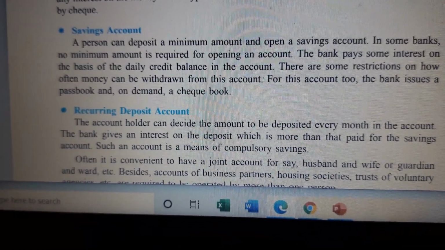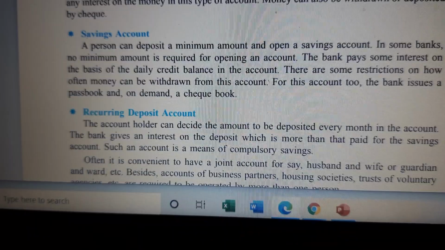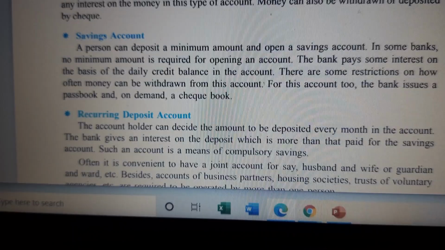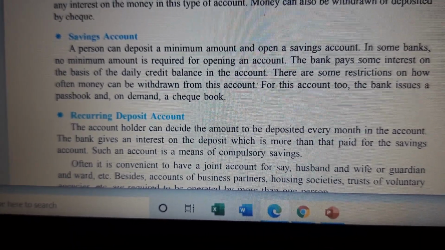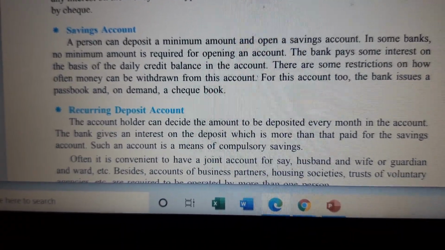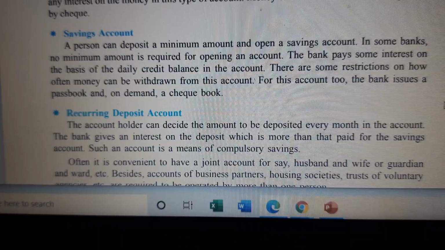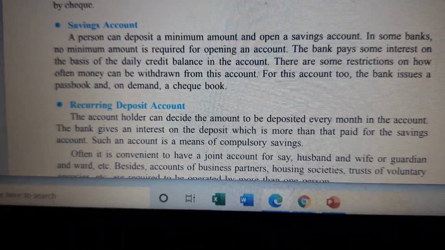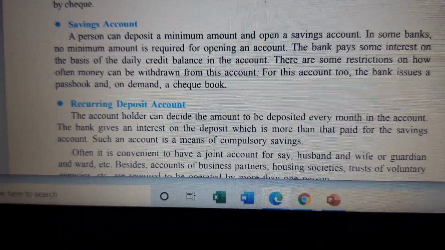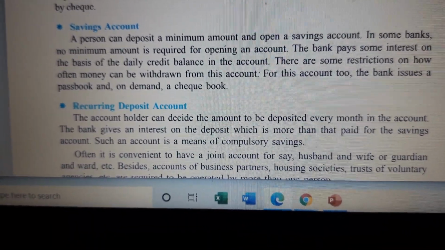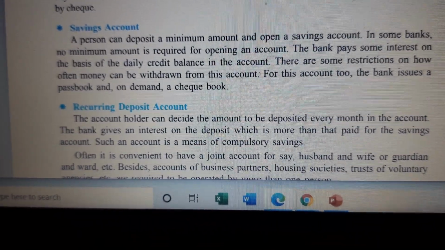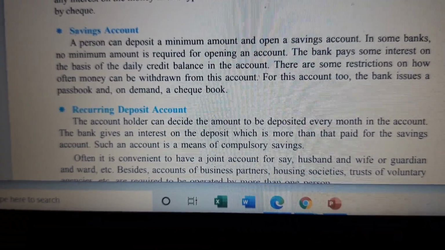Now this savings account, when we deposit an amount, children, the bank utilizes that money to give to other account holders, when they require a loan for a house or for a shop or for various other purposes. And the bank gives us some interest for keeping money in the bank, okay. On a daily basis, it depends on how much is your balance in the account. If you keep removing and hardly any balance is left in the account, you will hardly get any interest. So depending on that, they will calculate and give you the interest amount.